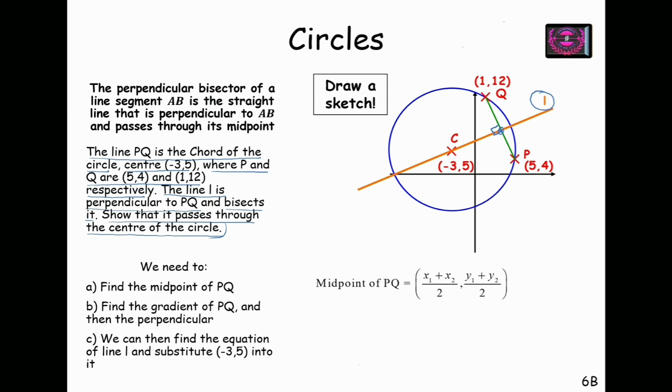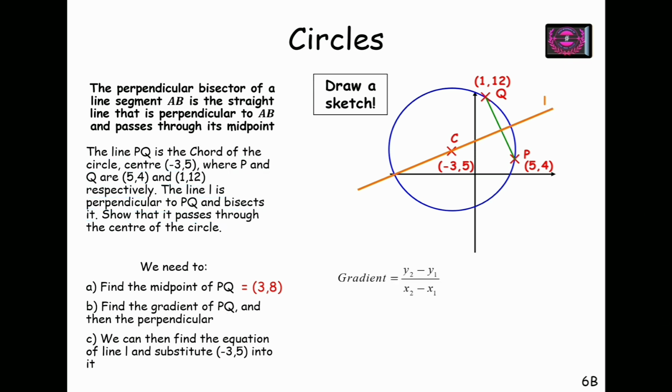By using the midpoint formula on PQ, we will find the midpoint of PQ as (3, 8). Now we have to find the gradient of PQ so that we can calculate the gradient of the perpendicular. For the gradient we will use y2 minus y1 upon x2 minus x1.